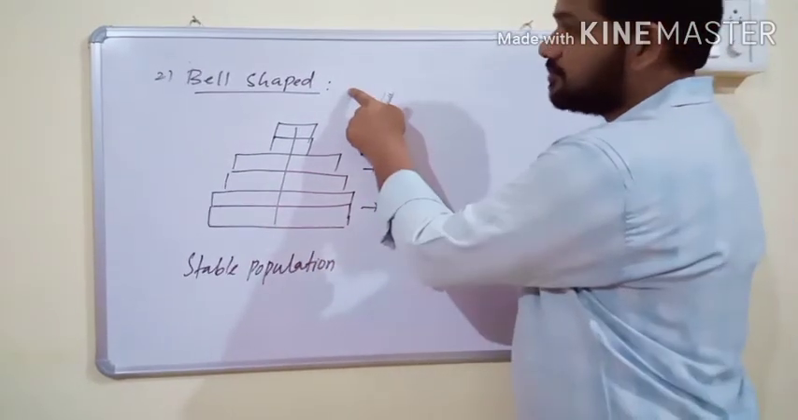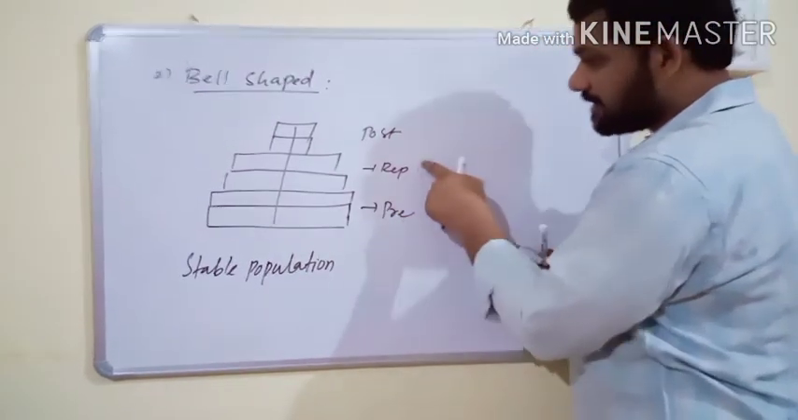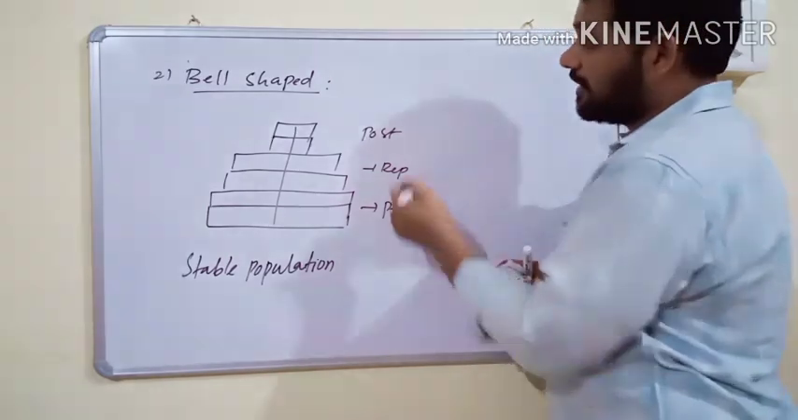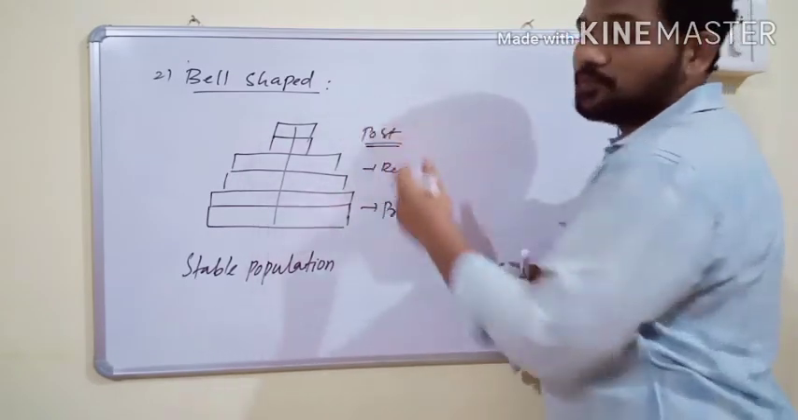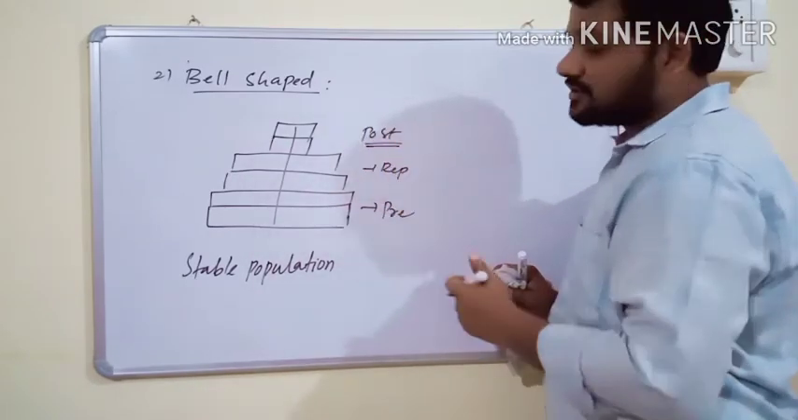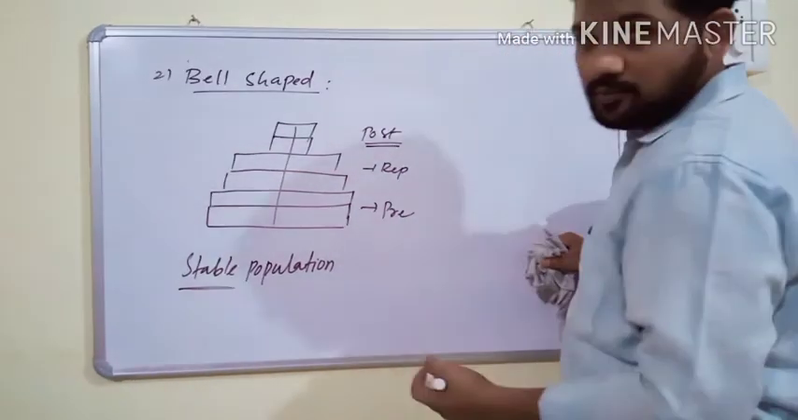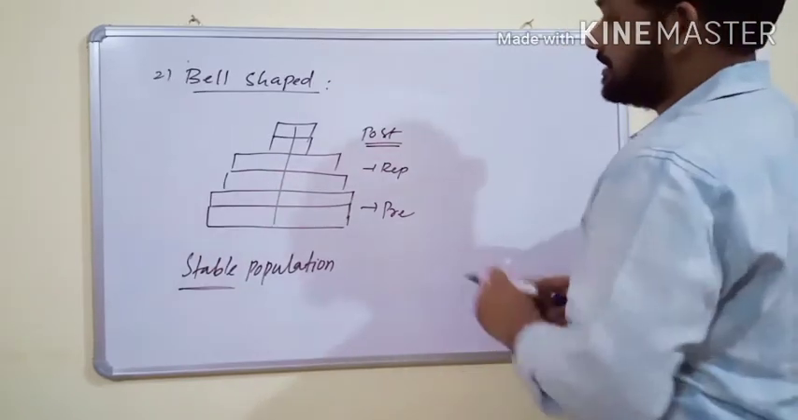In the bell-shaped population age pyramid, the numbers of pre-reproductive individuals and reproductive individuals are almost equal, and post-reproductive individuals are again fewer. This population neither increases nor decreases, so it is stable. It shows stable growth, hence it is called a stable population.